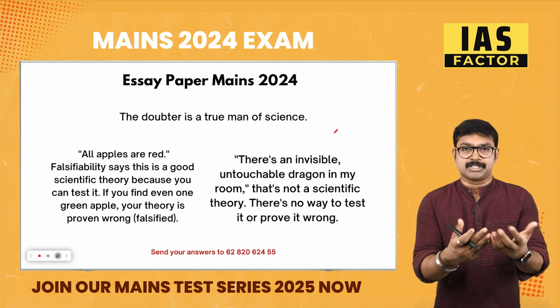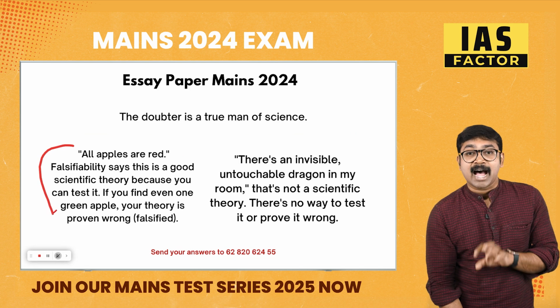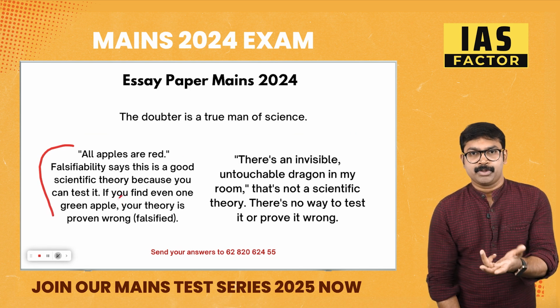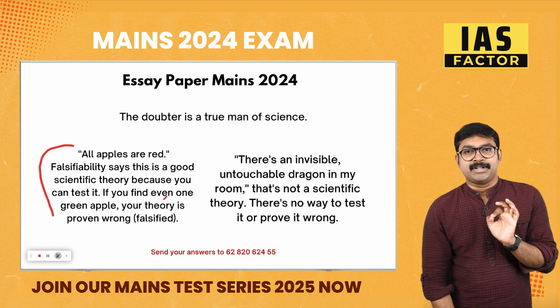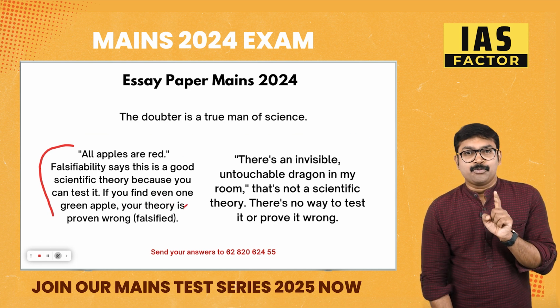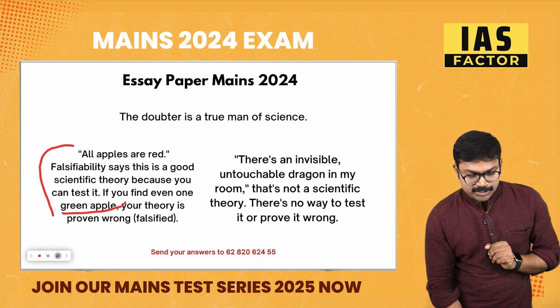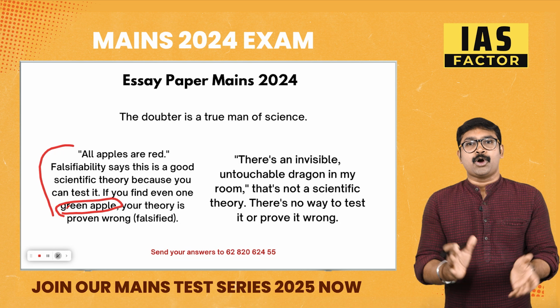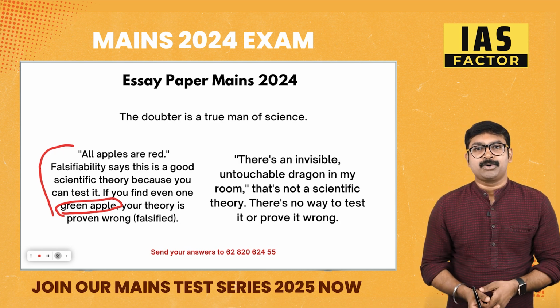I thought I'll just give you this idea also. Like, take an example. All apples are red is something that you can assume. It's a principle. Falsifiability says that this is a good scientific theory, because if you find an apple is green, that is very important. You find there is an apple which is green, then the theory is wrong.